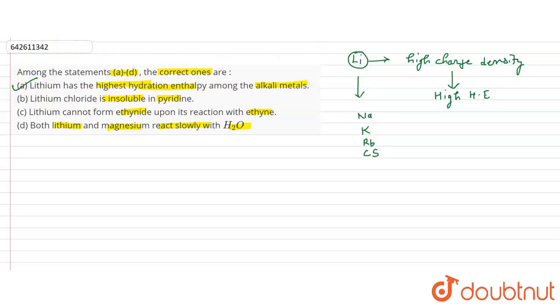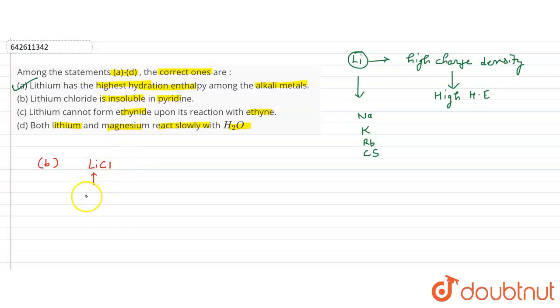And if we see statement B, it says lithium chloride, that is LiCl, is insoluble in pyridine. Now lithium, due to its small size and high charge, has a very high polarizing power according to Fajan's rules. So in LiCl there is more covalent character as compared to ionic character.